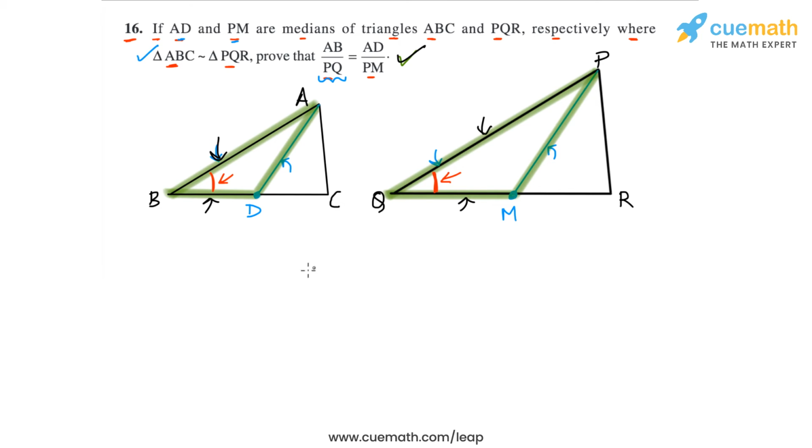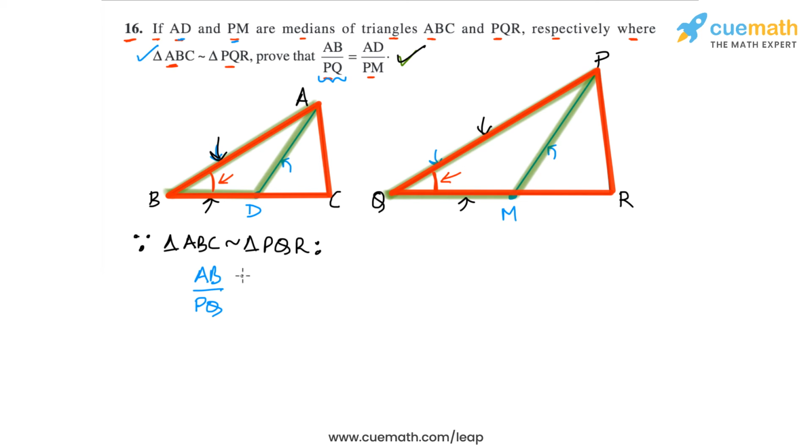Okay, so let's write out the reasoning properly. Because triangle ABC is similar to triangle PQR, which is basically given to us, we can say that AB by the corresponding side PQ must be equal to BC by QR. And also we can observe that BD is half of BC and QM is half of QR.